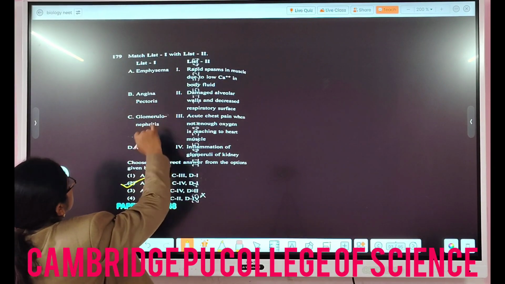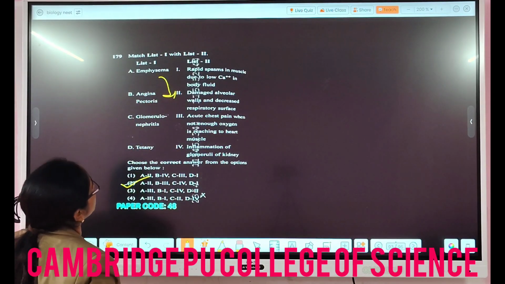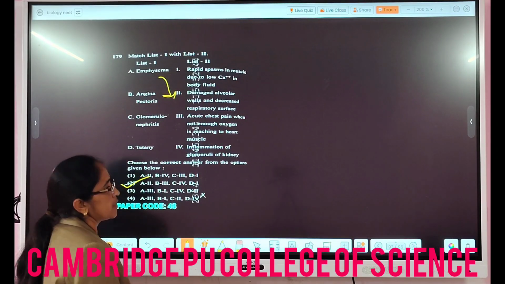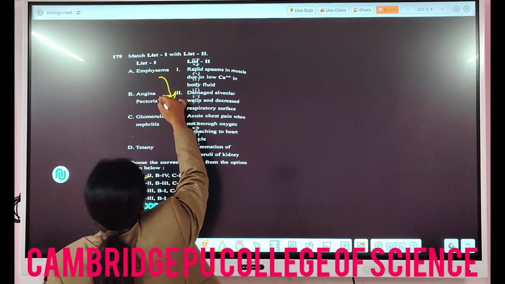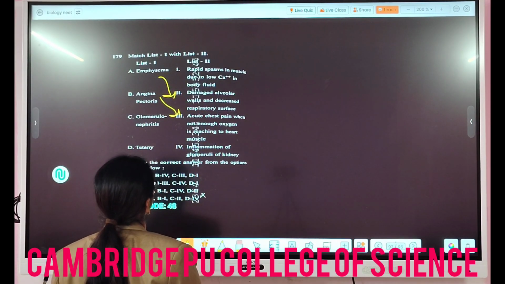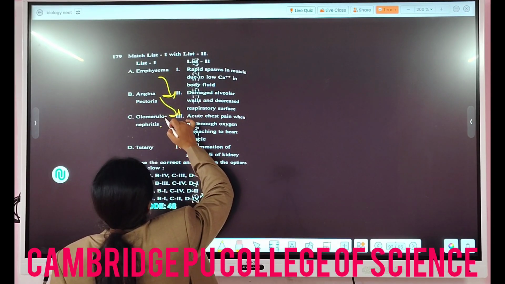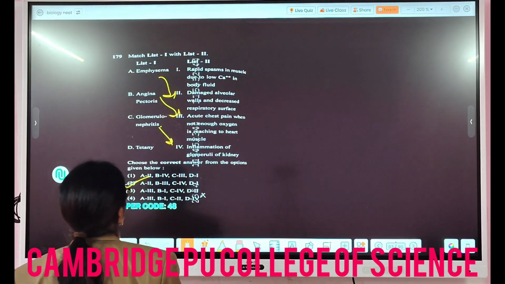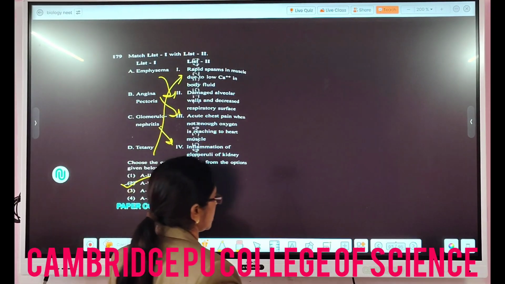So in this case, this one fits better here. So A goes with 2, damaged alveolar walls and decreased respiratory surface, right? And this is from respiratory disorders. And then angina pectoris, acute chest pain when not enough oxygen is reaching the heart muscles. And then C goes with the 4th here, that is inflammation of the glomeruli of kidney, and D goes with the first one here. So this is the correct answer.